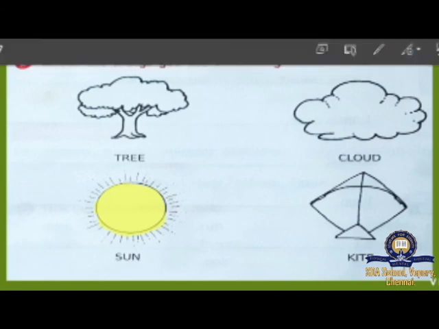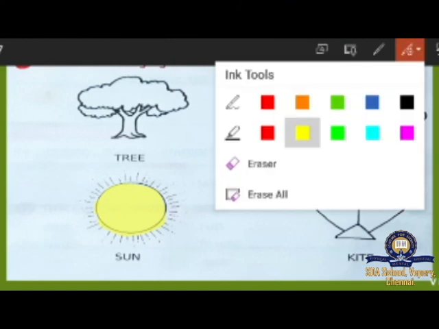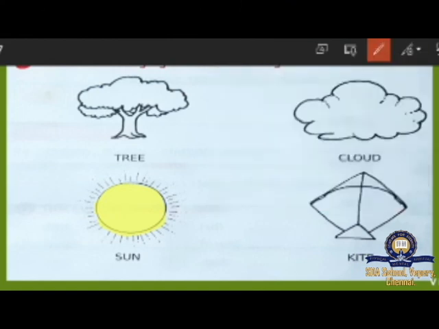Yes, we can see clouds. So you have to color the clouds. Sun we can see in the sky, and then cloud we can see in the sky.